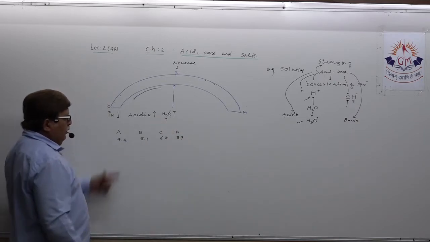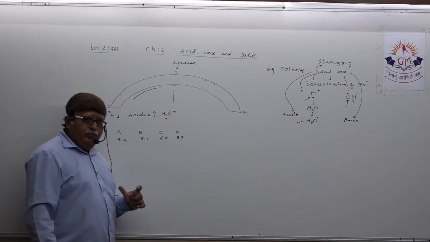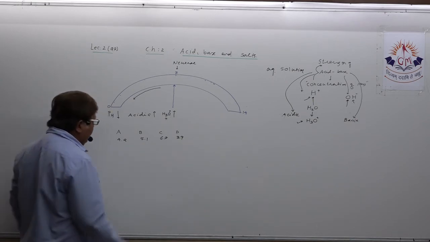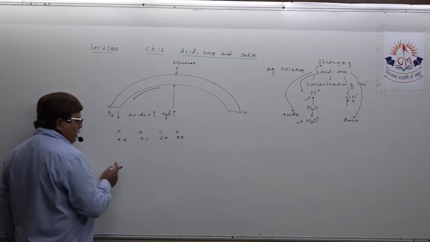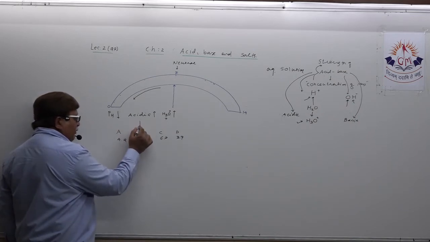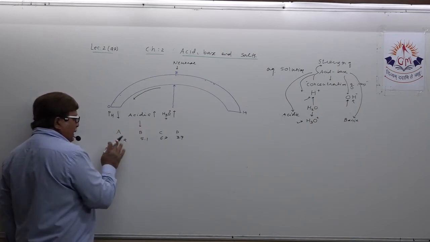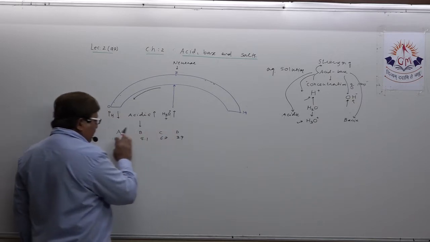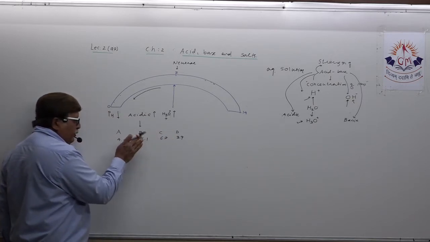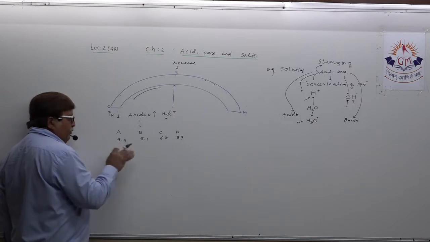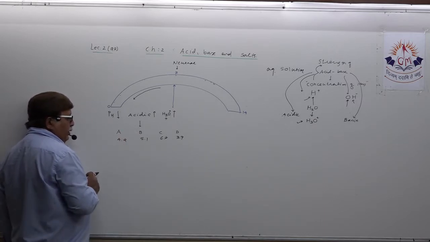Four solutions I have mentioned here, and I have already given their pH. Now, if I ask you a simple question: write all solutions in the ascending order of their acidity.